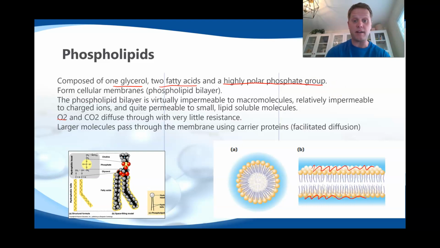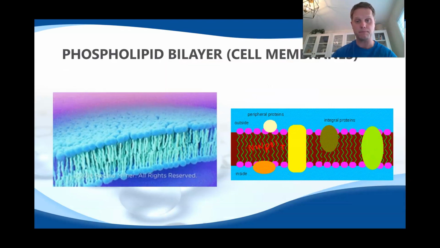Now, the phospholipid bilayer is awesome because it's virtually impermeable. It doesn't let macromolecules pass it, so big molecules can't get past it. It's relatively impermeable to charged ions. Ions have a hard time getting through the fatty acid bilayer on their own. They need special channels to get through. But O2 and CO2 can get through with little resistance. So this is great. The important things like O2 and CO2 can move freely, but big things can't and charged things can't. So larger molecules are going to need special carrier proteins and special channels that go through this phospholipid bilayer.